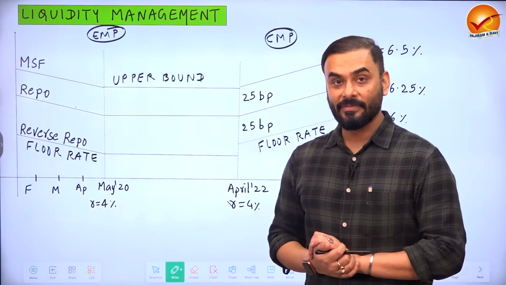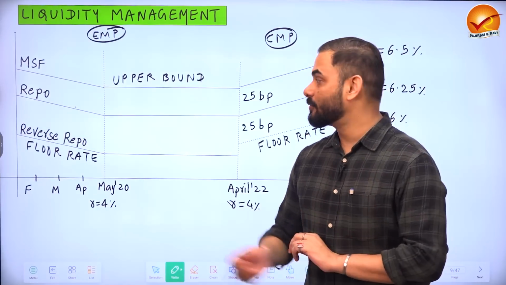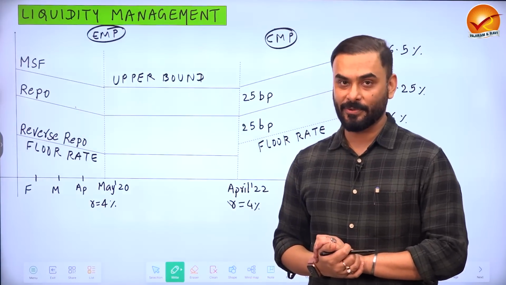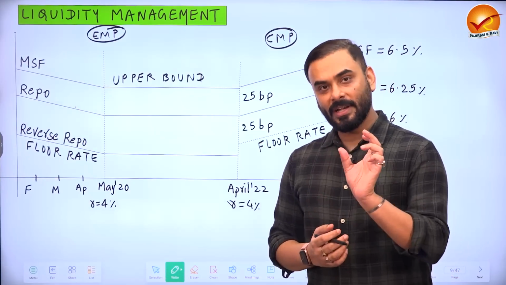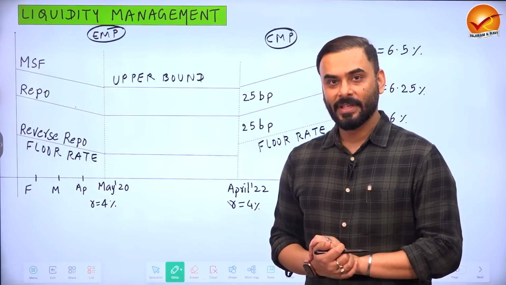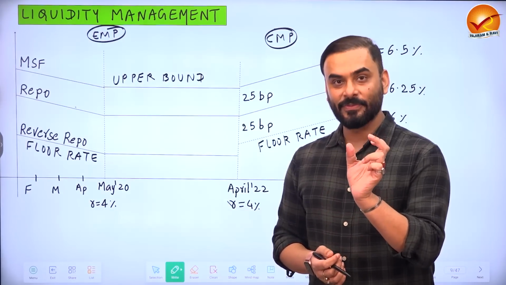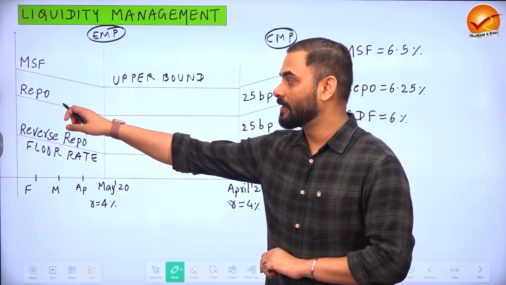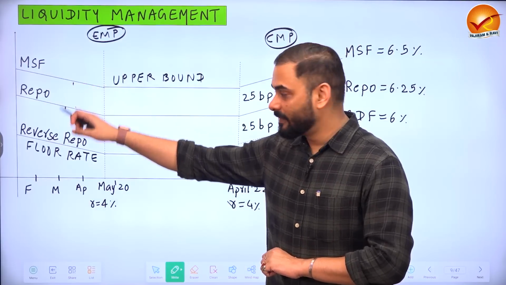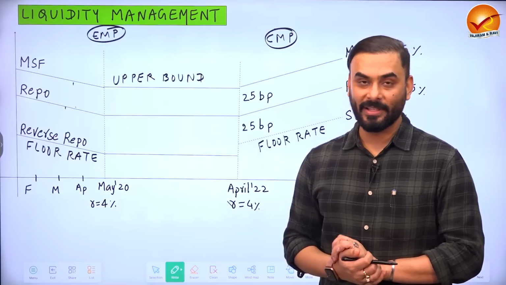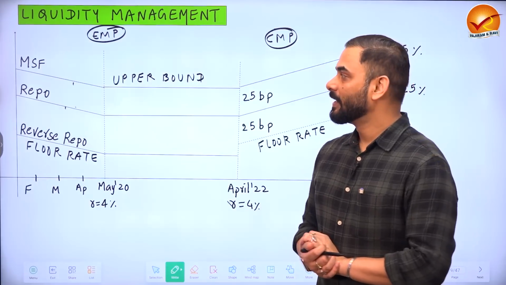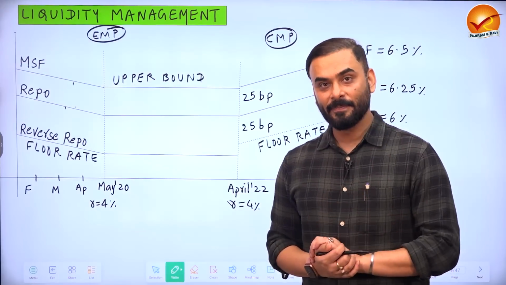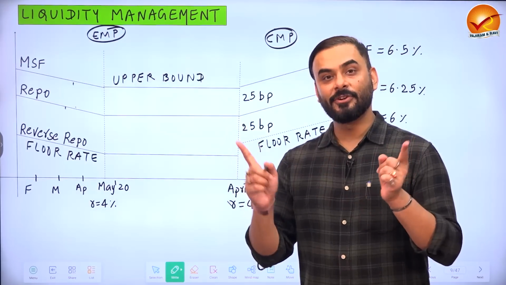And marginal standing facility is the penal rate, punishment rate, so it is called the upper bound, and repo rate was lying in between MSF and reverse repo. So around the time when COVID started, in the initial phases of COVID in the year 2020, the Reserve Bank of India reduced repo rate, marginal standing facility and reverse repo. All the three rates were reduced.